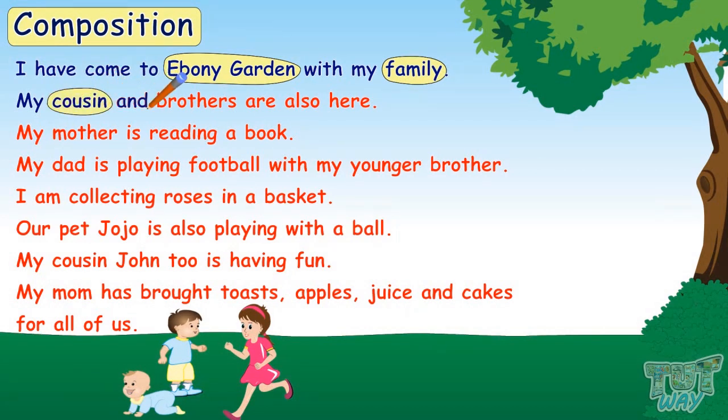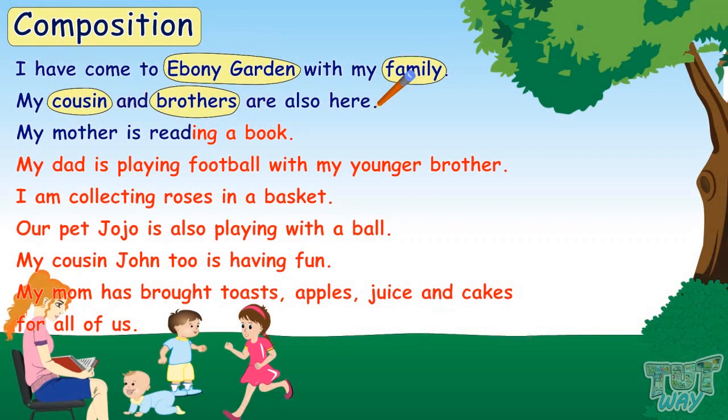And is not the name of a person, a thing, or a place. Brothers. Yes, it is the name of a person, so it is a naming word. Are, also, and here do not describe anything. So we got two naming words from this sentence: cousin and brother.